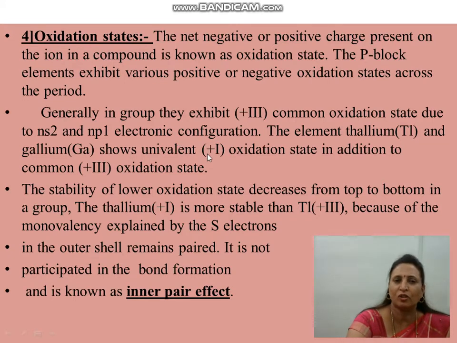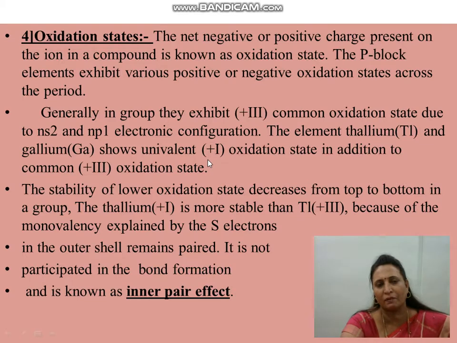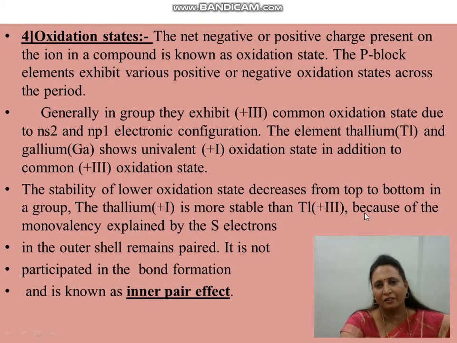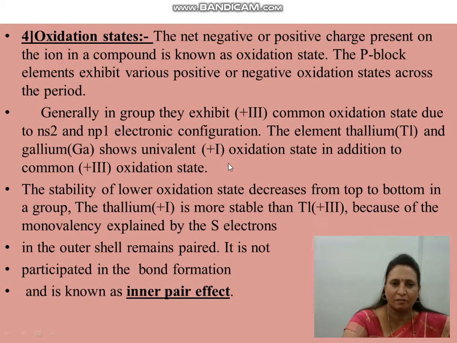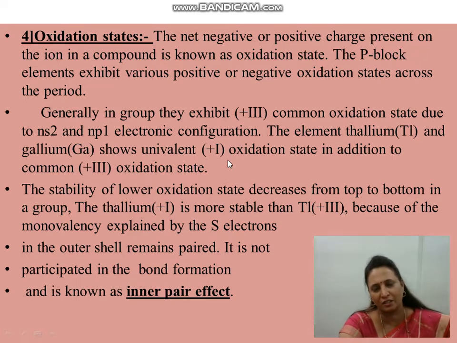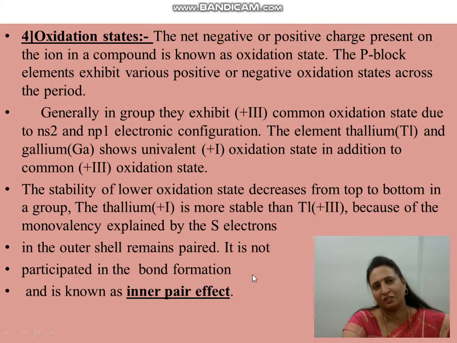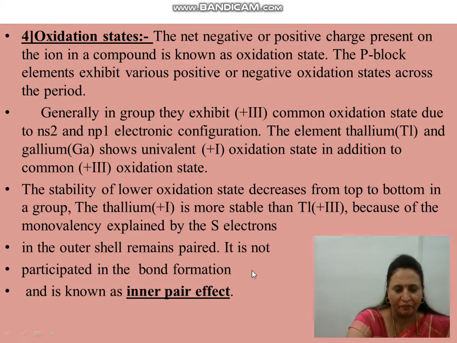Along with +3, they are also able to show a +1 oxidation state. But the +1 oxidation state is most stable for the members at the bottom. Thallium has a +1 oxidation state which is more stable than the +3 oxidation state. That means the stability of the +1 oxidation state goes on increasing from top to bottom. That means boron does not show a +1 oxidation state; if it is showing, it is unstable. And this is because of the inert pair effect. That means electrons present in the inner shell do not have the tendency to take part in a chemical reaction.